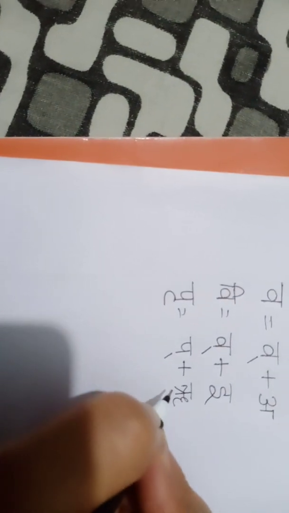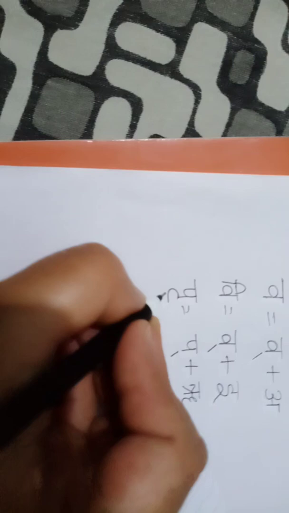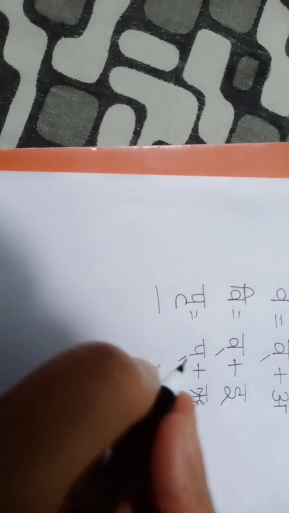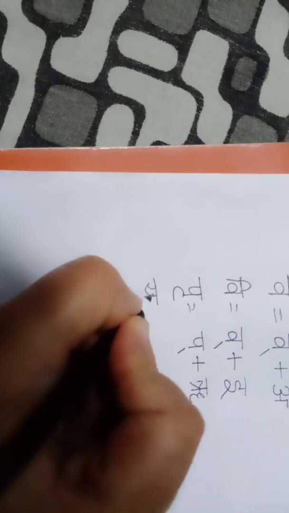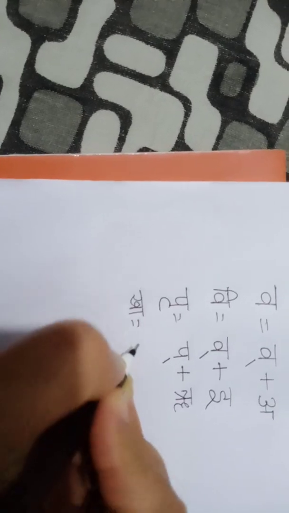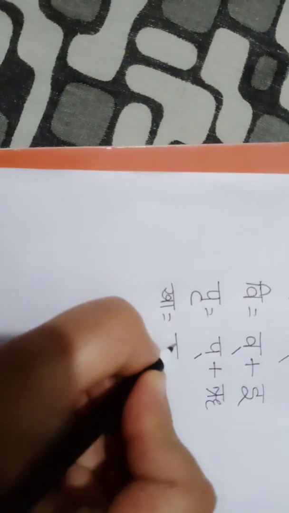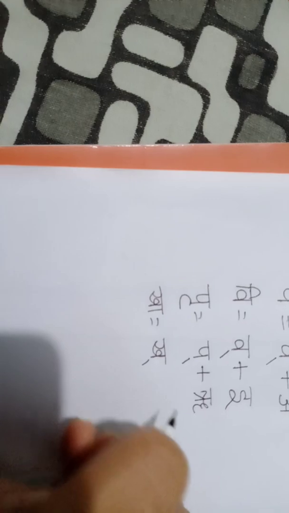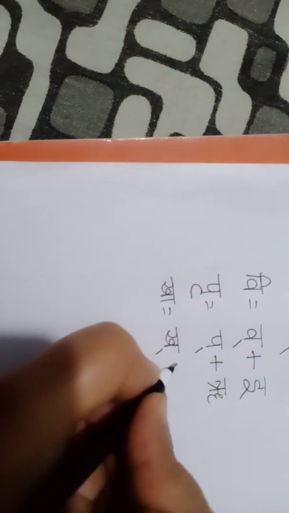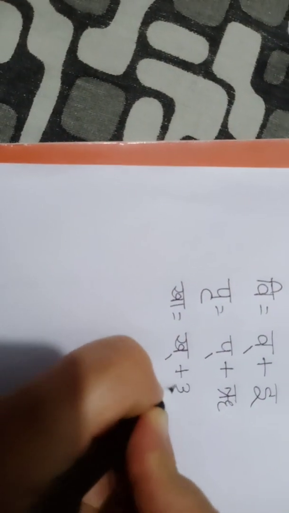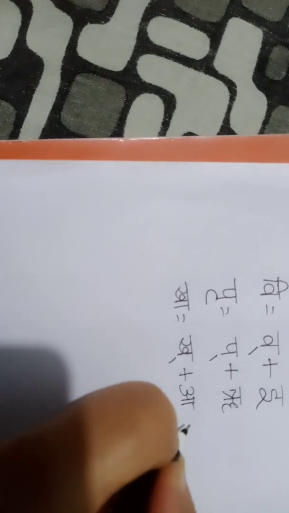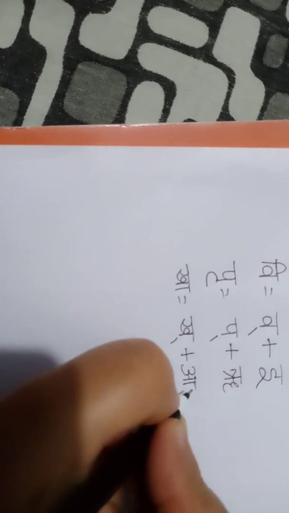Understand? Now I am showing you more. Maybe Kha, with Akar. Say Kha. Then which Swarvarna can we disjoin? Kha, Akar, A is there. At the end we are getting A. That's why you have to disjoin A.